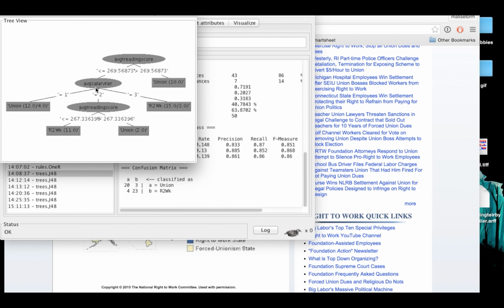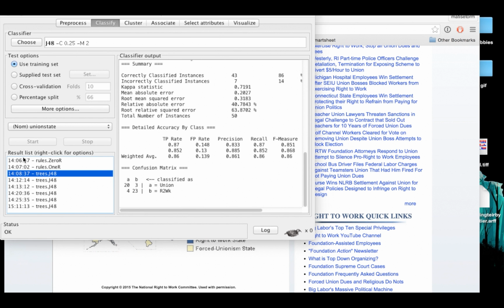And then if we take a look at the average salary tier, whether it's the top, the middle, or the third, that will split it down further. This is not entirely surprising, considering average salary is, again, correlated directly with union and right to work. So, and that may not be completely interesting to us.